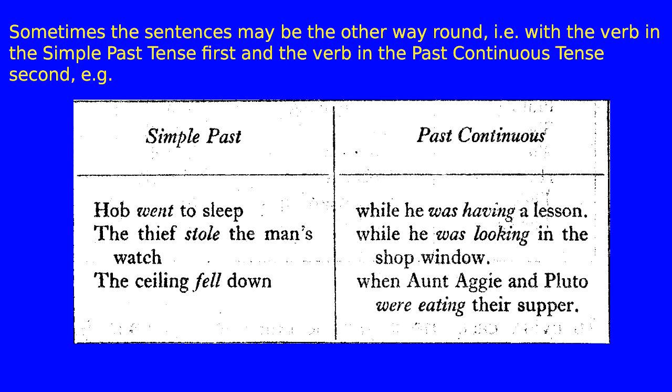Sometimes the sentences may be the other way round, i.e. with the verb in the simple past tense first and the verb in the past continuous tense second, e.g. simple past. Past continuous. Hob went to sleep while he was having a lesson. The thief stole the man's watch while he was looking in the shop window. The ceiling fell down when Aunt Aggie and Pluto were eating their supper.